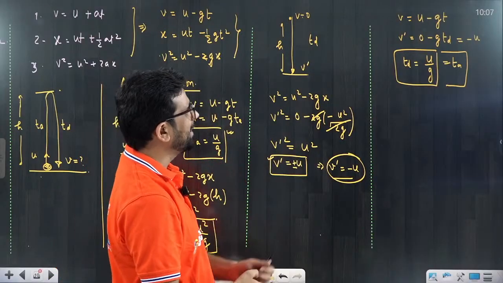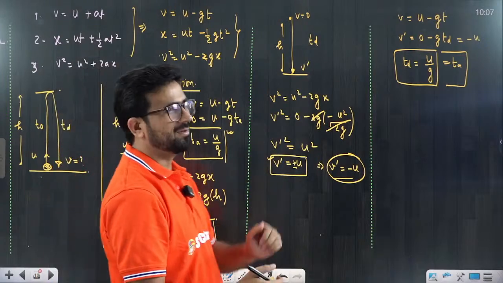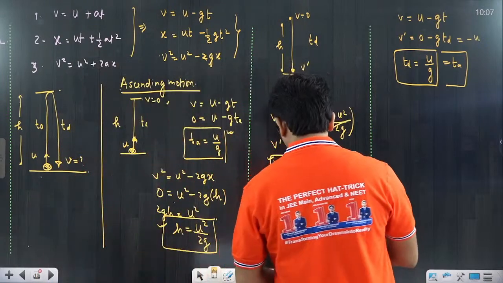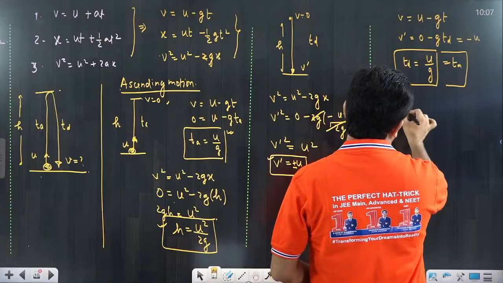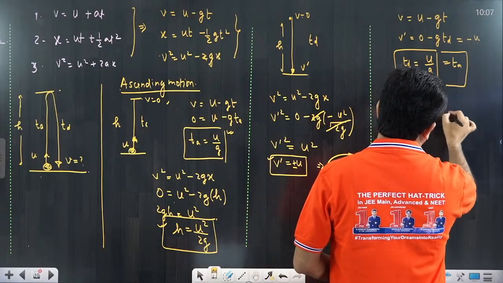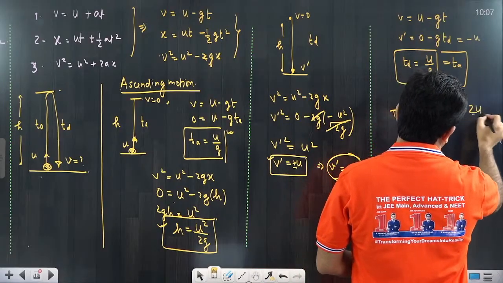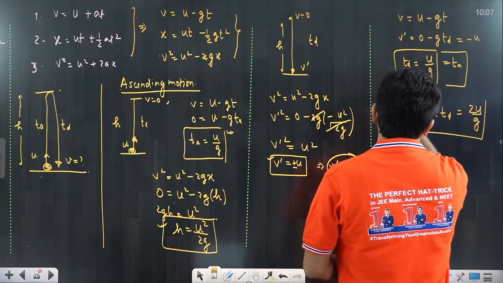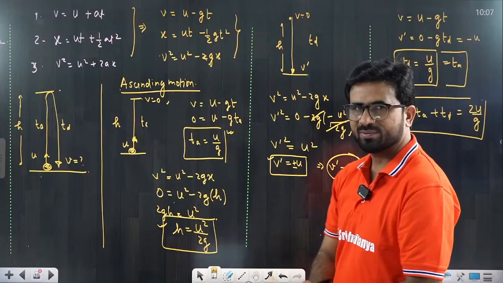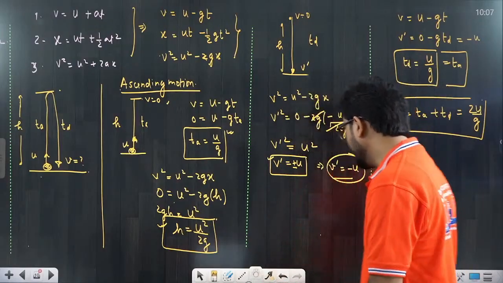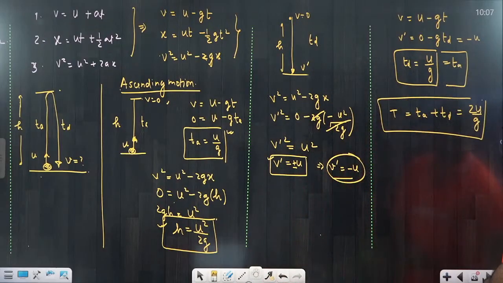Now come to the point that the time of ascent and time of descent are the same, and the total time of flight is equal to Ta plus Td. If you add both of them, that would be equal to 2u by g. That's a very simple result that we use in the motion under gravity equations. We are just dealing with some more problems. I will just discuss with you motion under gravity.